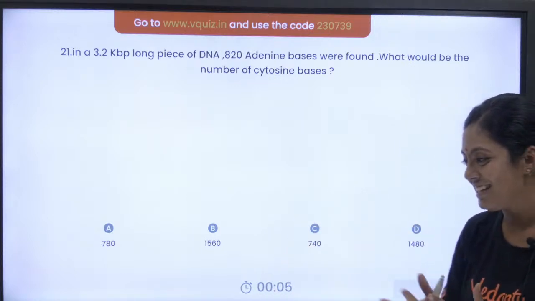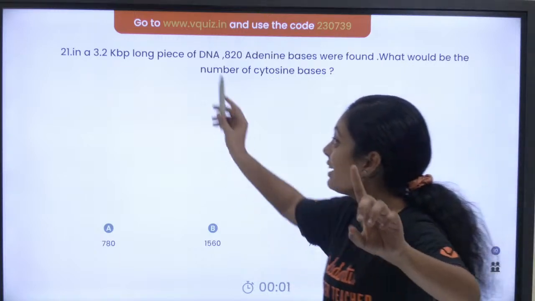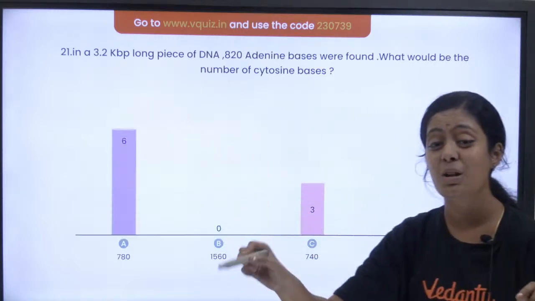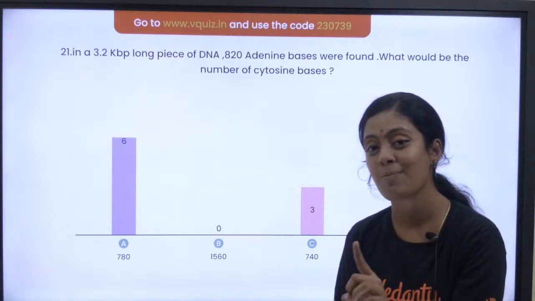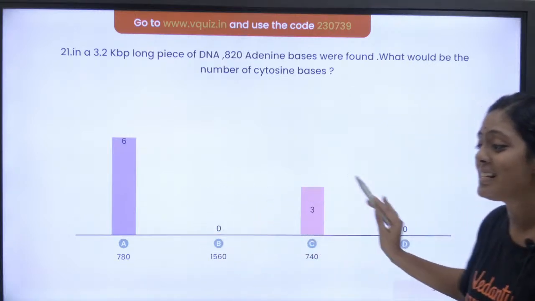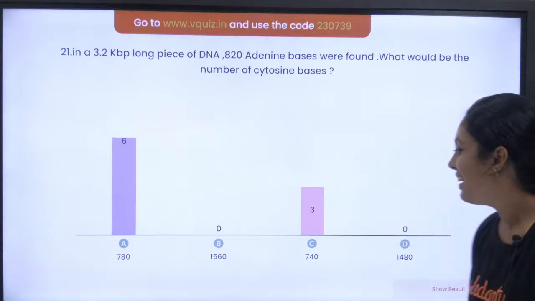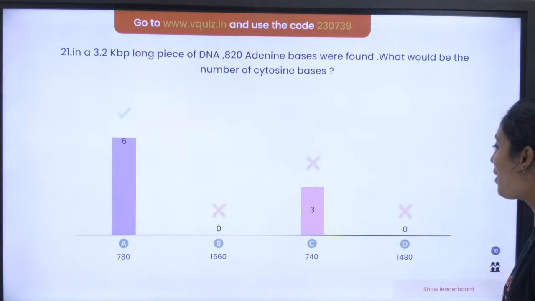Yes. Did you understand how to solve this question? Do you know the hint here? You should know this. Everyone put it in the chat section: 1 kilo base pair is equal to 1000 base pairs. Yes, 6 of you have answered it as 780. If you just take the book, you would get it. Okay? Yes. Let's see the leaderboard.